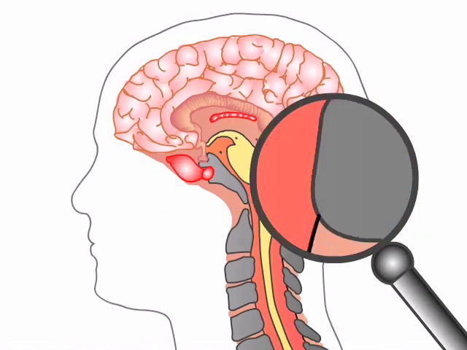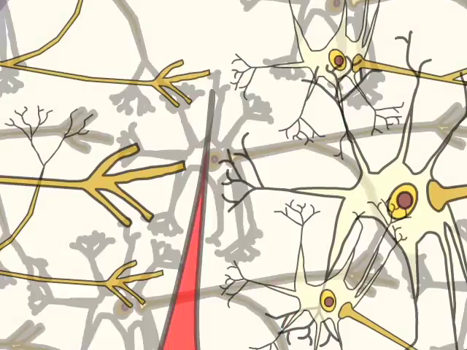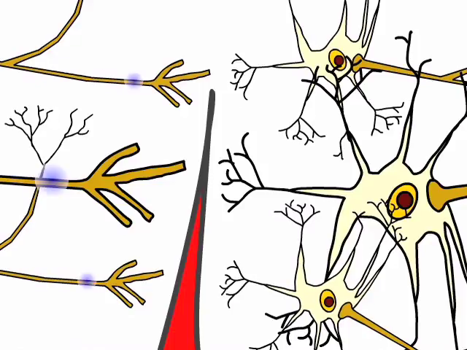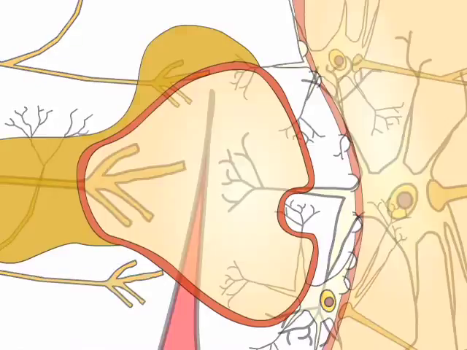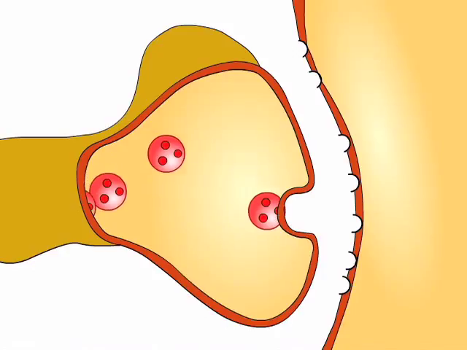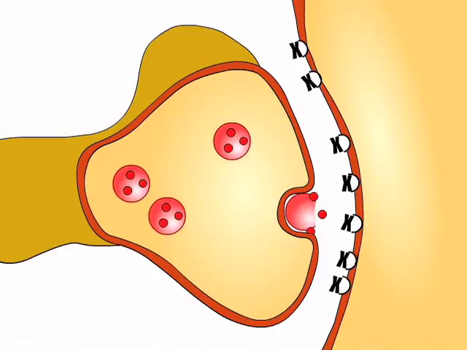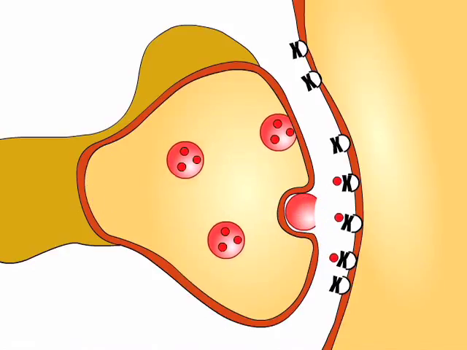When nerve transmission is interrupted, as with spinal cord injury, the brain cannot communicate with the muscles. Likewise, if synaptic transmission is interrupted, brain cells and other nerve cells cannot communicate.